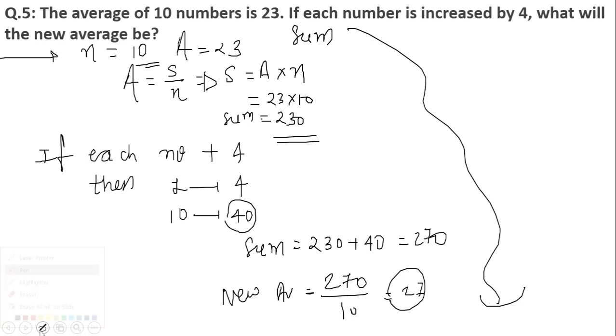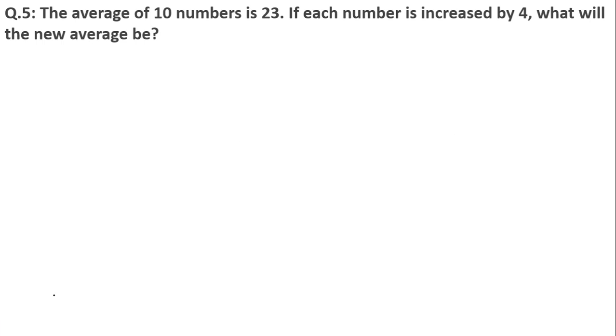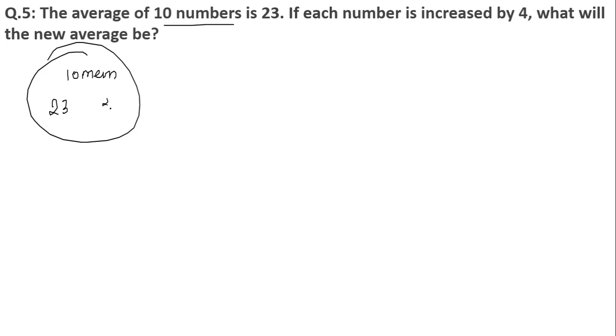Instead of doing all these traditional methods, yesterday I have explained you one thing, that whenever we have certain values, now let me explain what is the shortcut for this question. For example, there are 10 numbers. Let us consider there are 10 members, and each member is having 23 chocolates. Why? Because 23 is the average. Let us consider that each member of this particular group is having 23 chocolates.